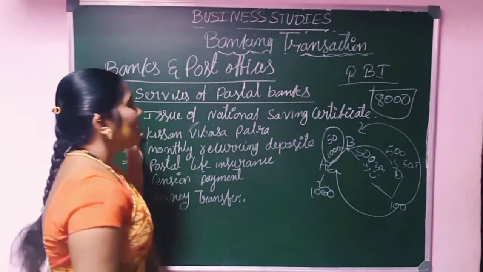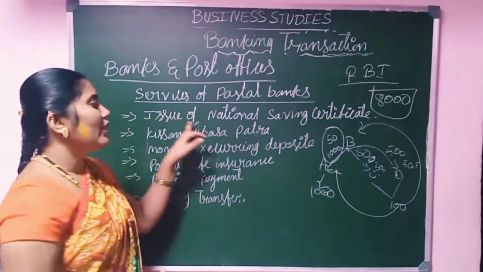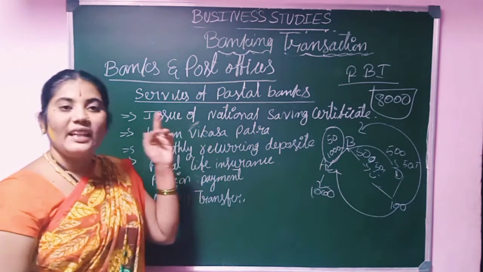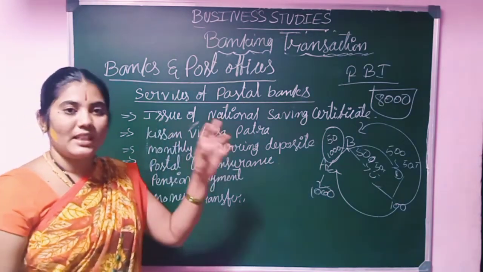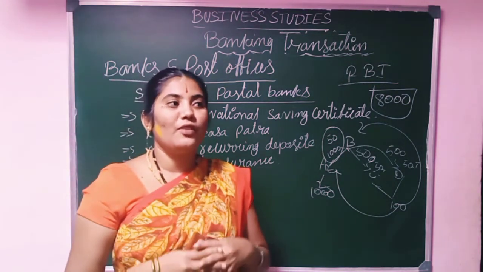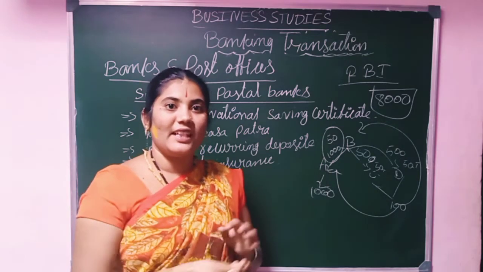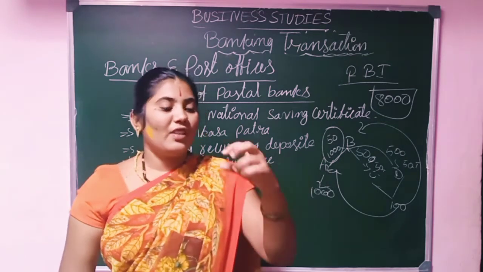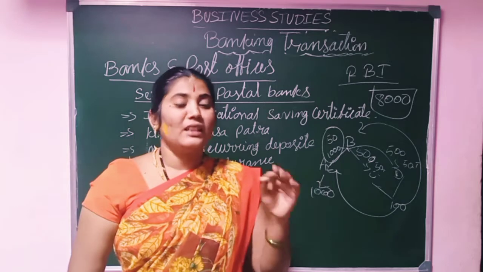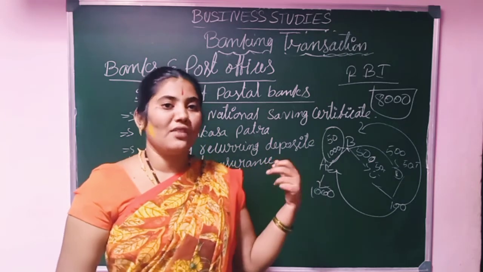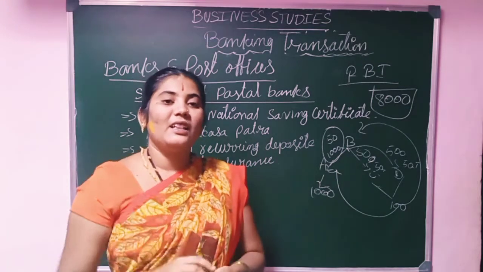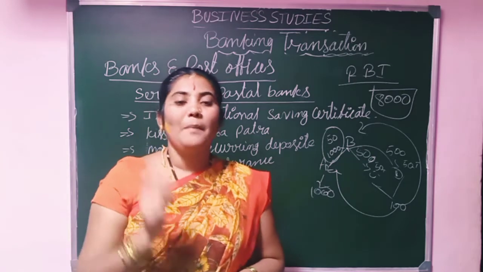The first service of postal banking is the issue of National Saving Certificates, NSCs. These National Saving Certificates are also a guarantee, a credit for the banks. We should purchase the NSCs from the bank, for 100 rupees or 1,000 or 2,000, however much we need. That much certificate we can purchase from postal banking. At a particular rate, we will collect our amount back with the particular interest.